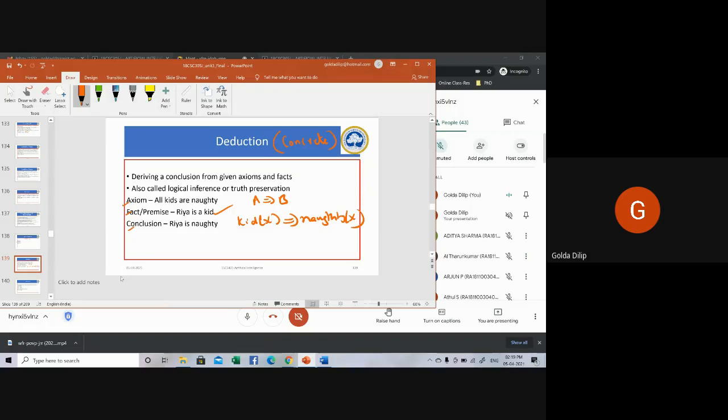What is the conclusion here? The conclusion is Ria is naughty. So it's a concrete conclusion, and that's what you call a deduction. You're proving it's true; it's not any assumption. Deduction is deriving a conclusion from given axioms and facts, or drawing a conclusion based on available knowledge and observation.